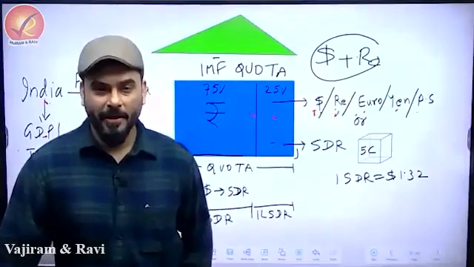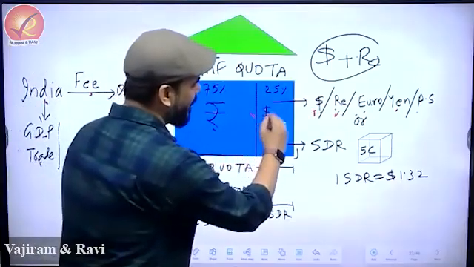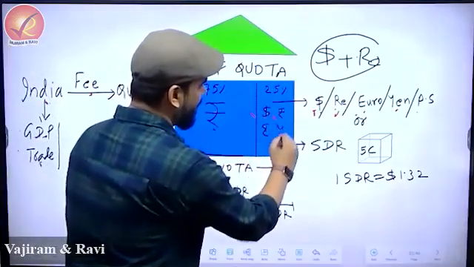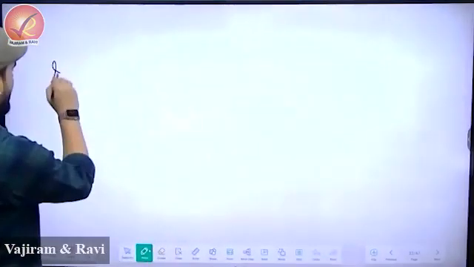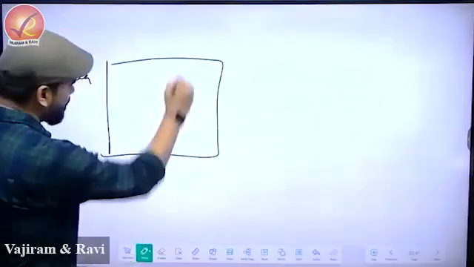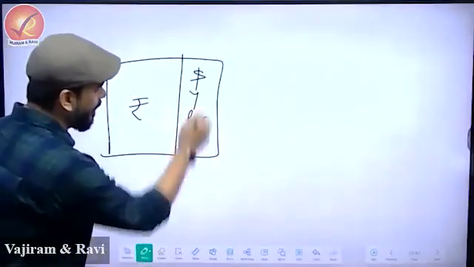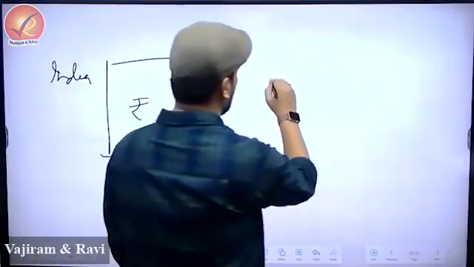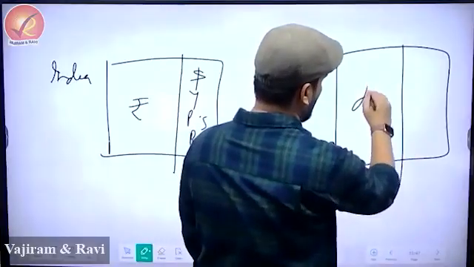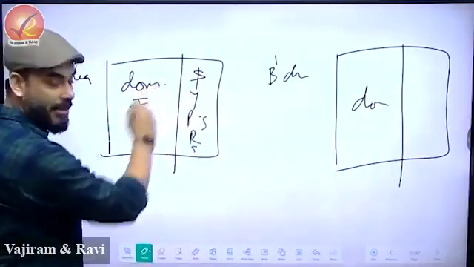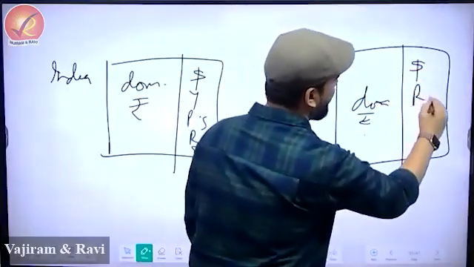India said, okay. But then there is a problem. Suppose this is rupee, and here you have put dollar, some renminbi, some euro, some yen, and some pound sterling. Suppose this is India's box. In India's box, this is rupee, and we have put renminbi, euro, all the currencies. And suppose this is Bangladesh's box. Bangladesh is also putting its domestic currency. So Bangladesh's domestic currency is taka, and they will put taka here and, let's say, only dollar and renminbi.